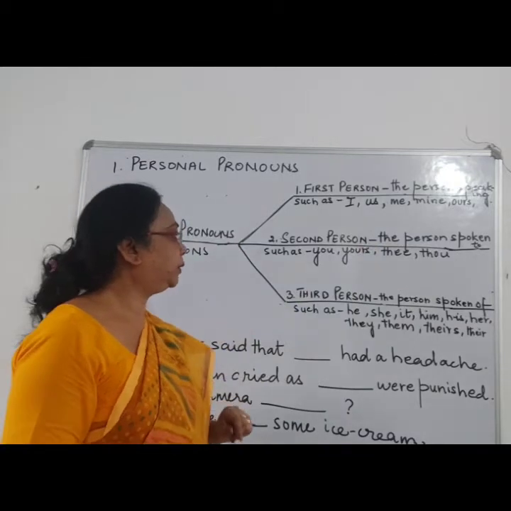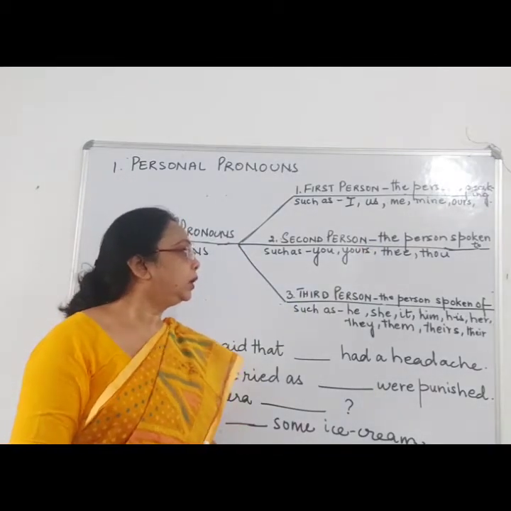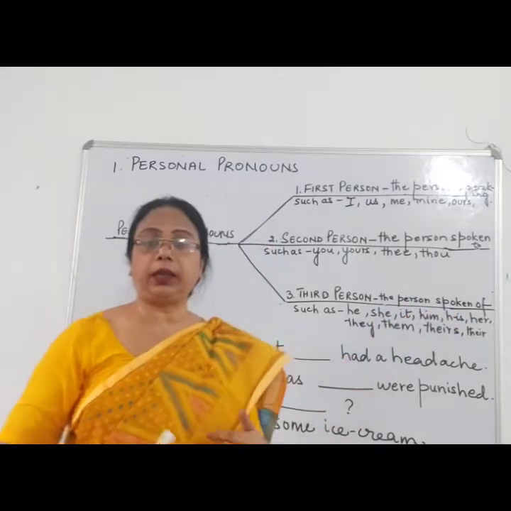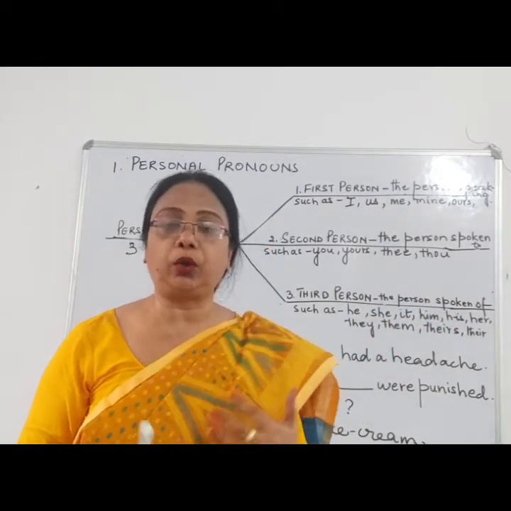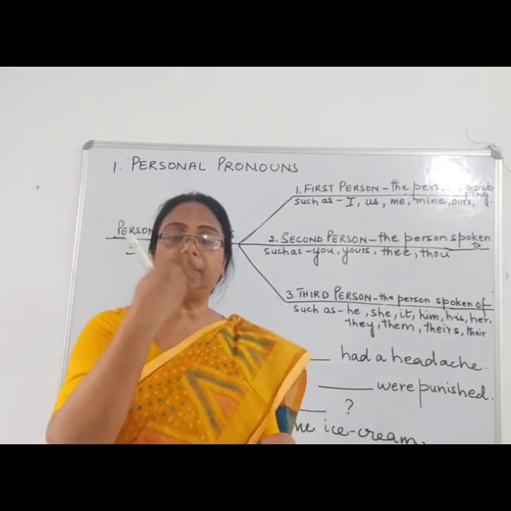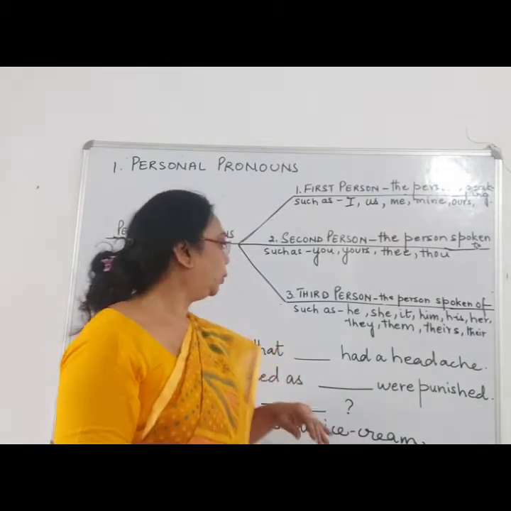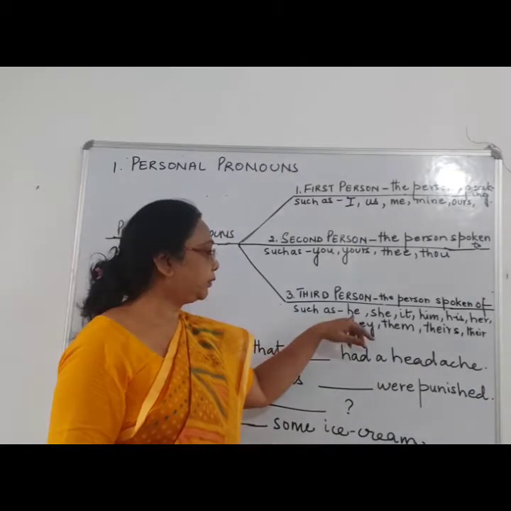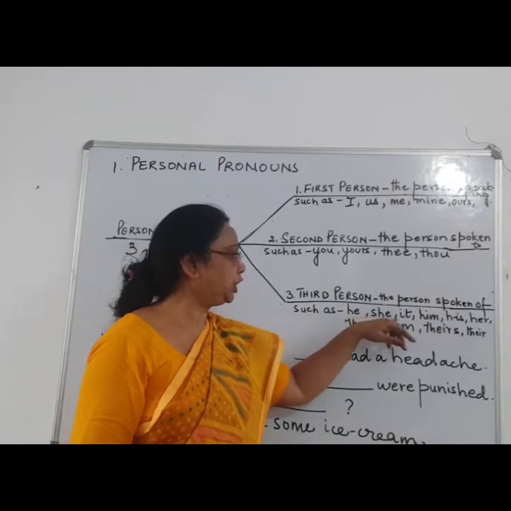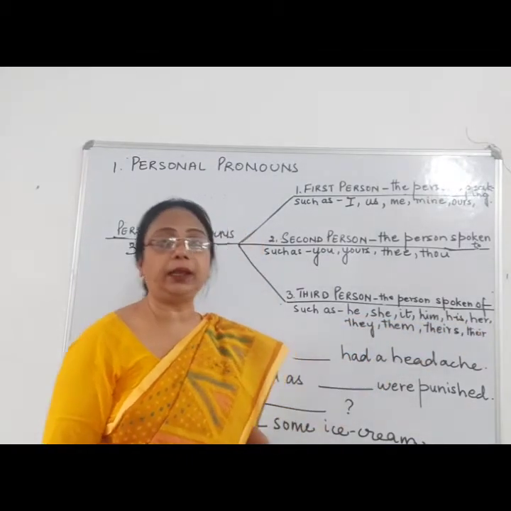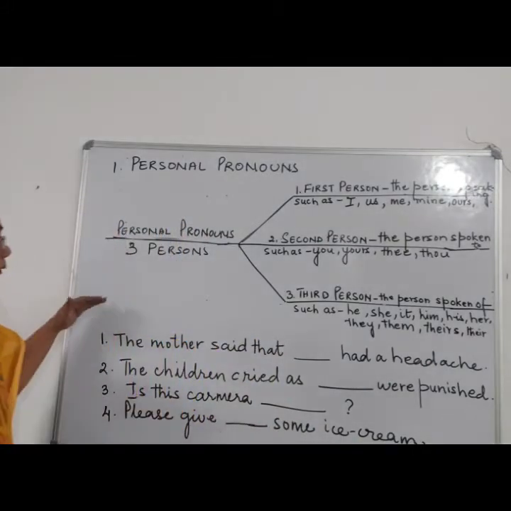Now who are the third person? The third person is the person spoken of, or the things I am talking about, which is not present between I and you. So examples of third person are he, she, it, him, his, her, they, them, theirs and their.